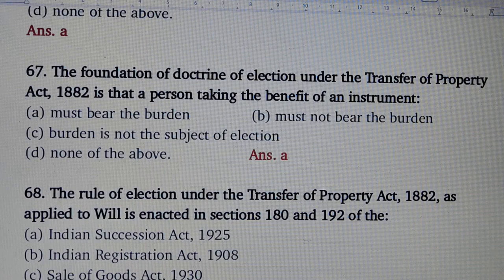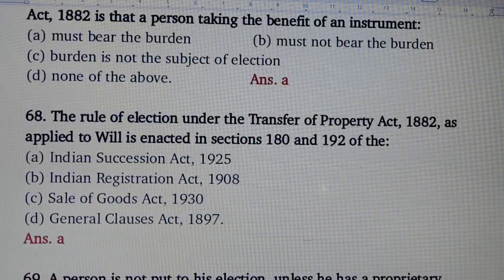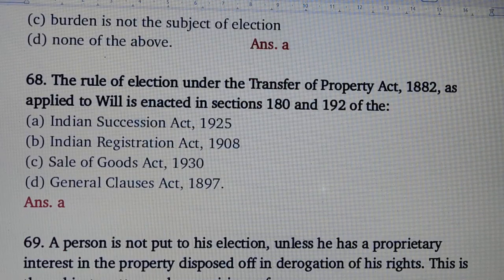The foundation of doctrine of election under the Transfer of Property Act is that a person taking the benefit of an instrument, answer is option number A, must bear the burden. Question number 68. The rule of election under the Transfer of Property Act as applied to will is enacted in section 180 and section 192 of the, answer is option number A, Indian Succession Act 1925.